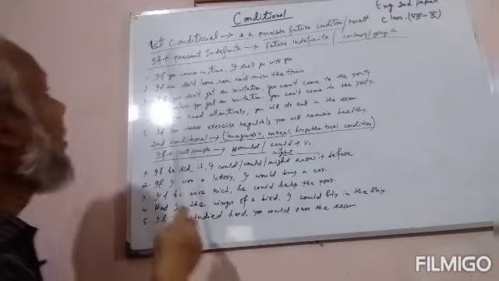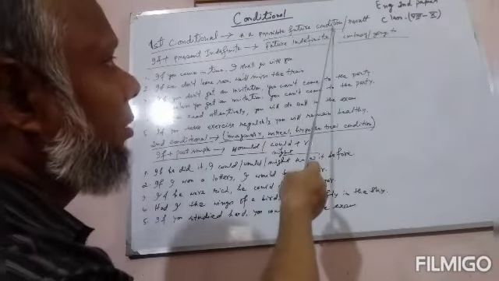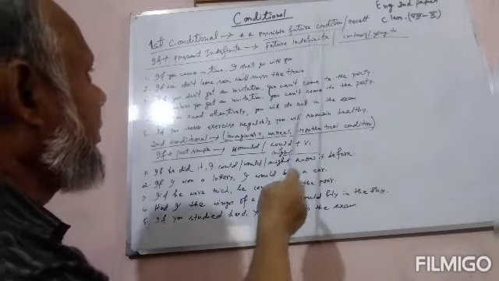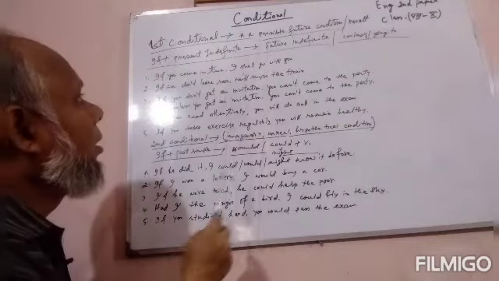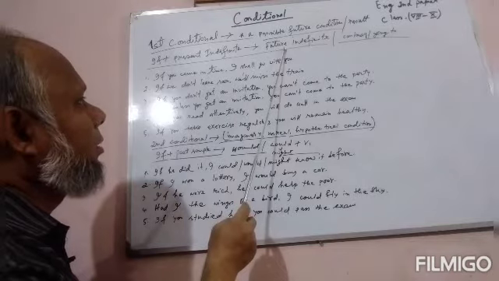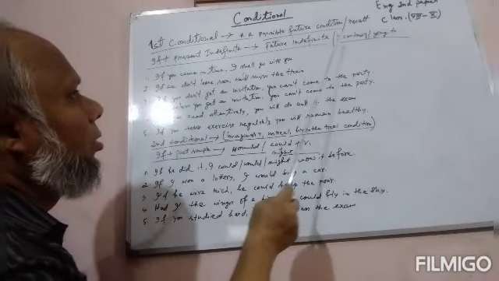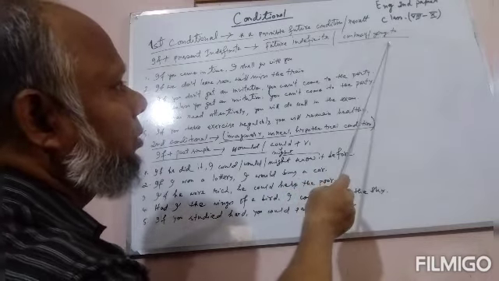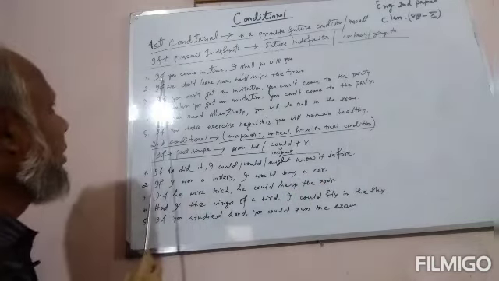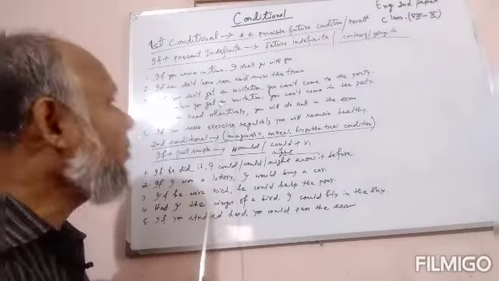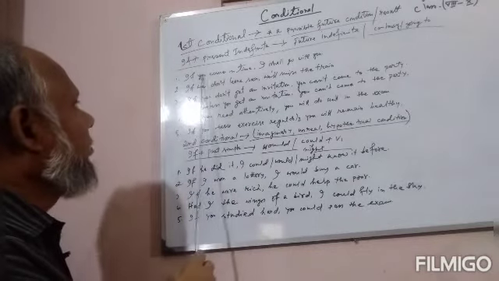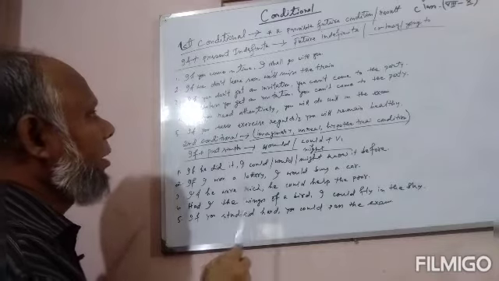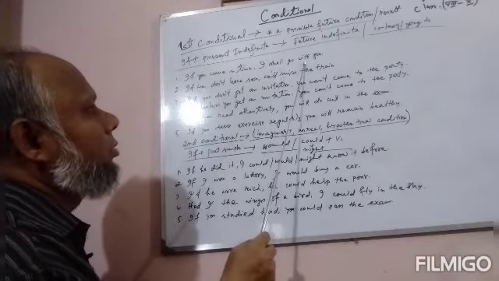Okay, now I am discussing first conditional. Have a look. First conditional means a possible future condition. The structure is if plus present indefinite, and the result will be future indefinite. Of course, can, may, and going to is also possible. Have a look. If you come in time, I shall go with you. If plus present indefinite tense, and the result, I shall go with you, future indefinite tense.